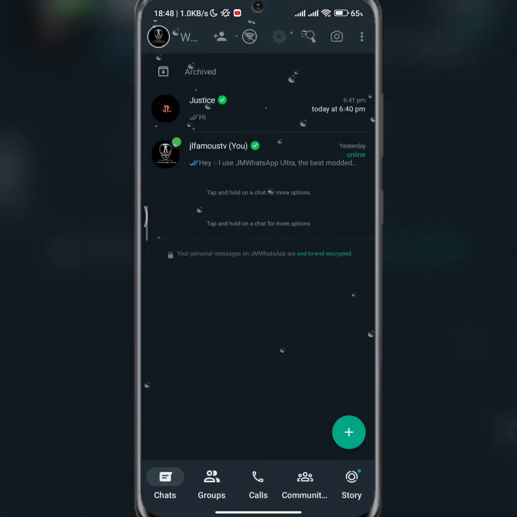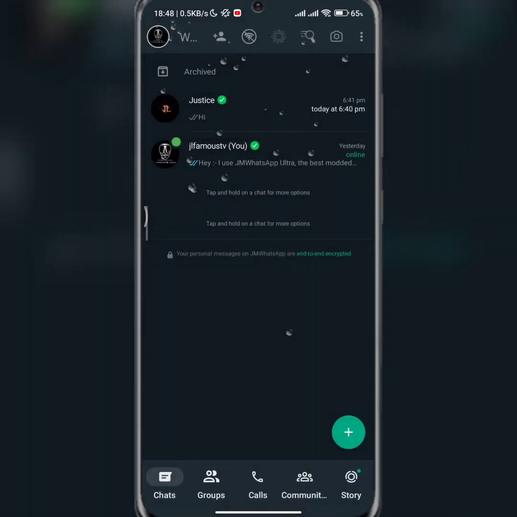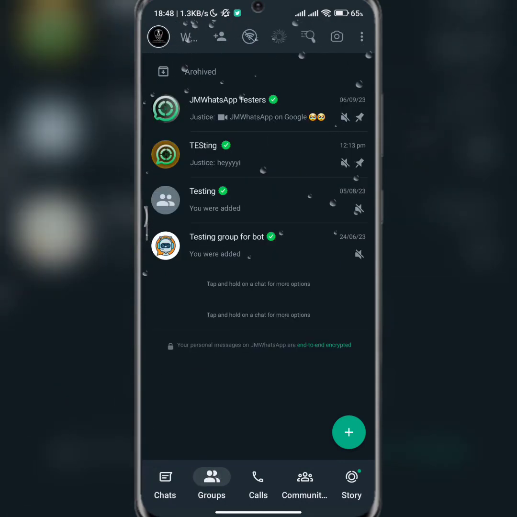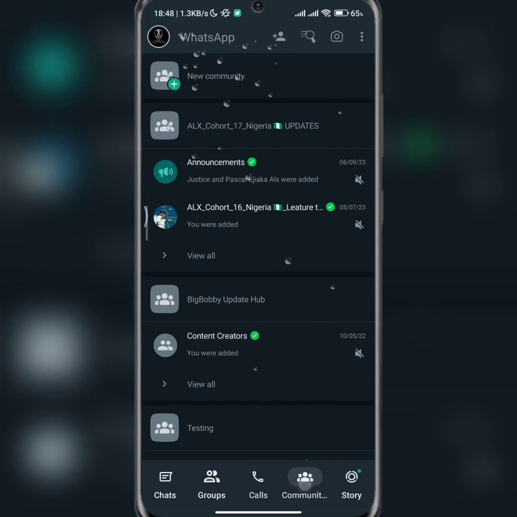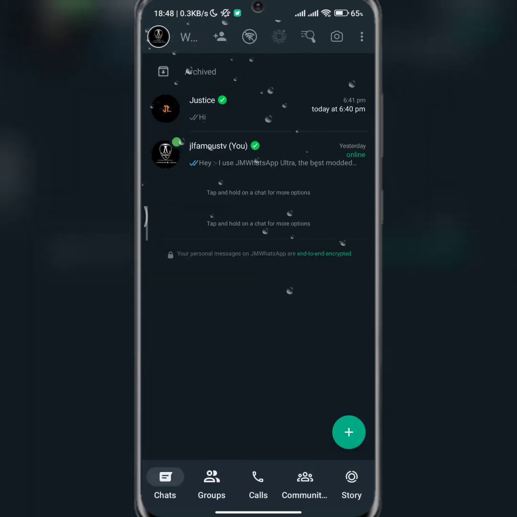From here you can search for anything. From here you can open up your camera. If I click on my icon, it's going to take me to my profile. So yeah, that is basically everything around it. We have the chat here, we have the group, we have the calls, we have the community, we have the story. So story here, we use story instead of status.